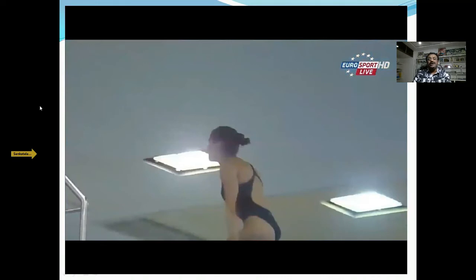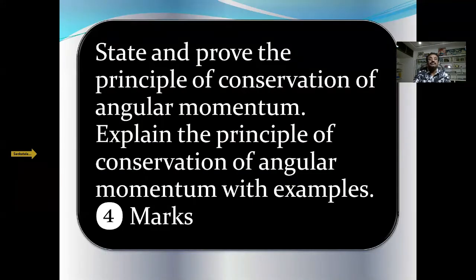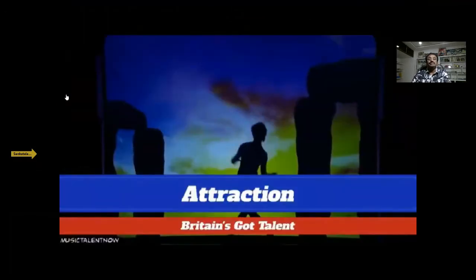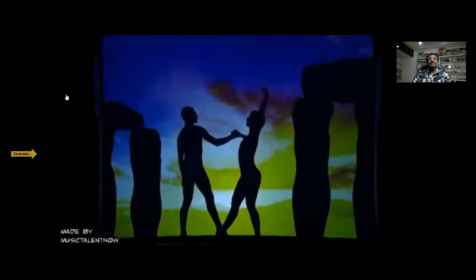Now in this video, the diver is making a somersault in the air before jumping into the water. Here they are also obeying the principle of conservation of angular momentum. Here, ballet dance.